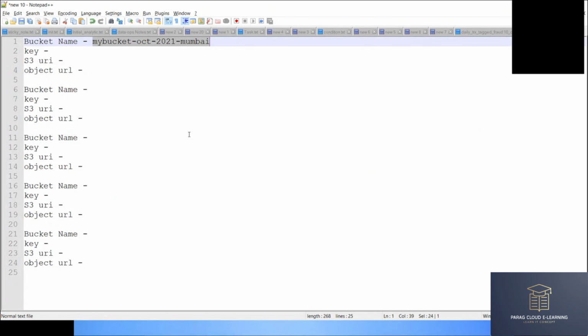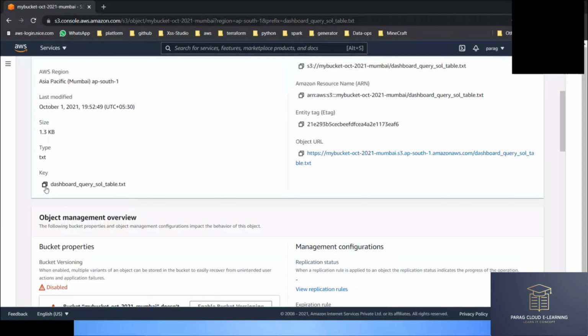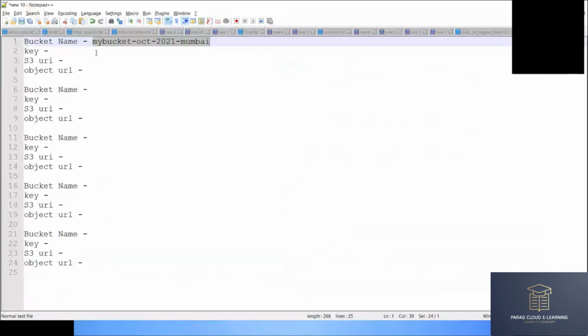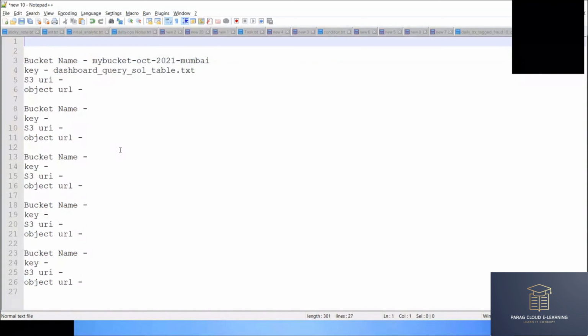What is the key? If you go to the object, you will see the key here. Copy this and paste it here. Now, how are S3 URLs created? What is the nomenclature of an S3 URL? I will write s3:// followed by the bucket_name, slash, and the key. This is how the S3 URL is written.